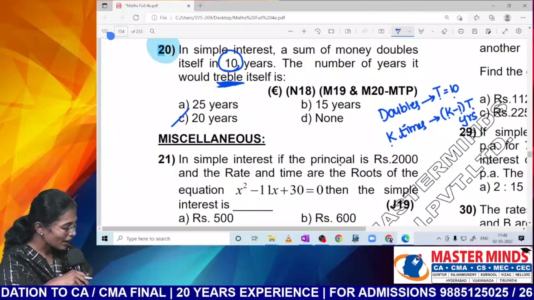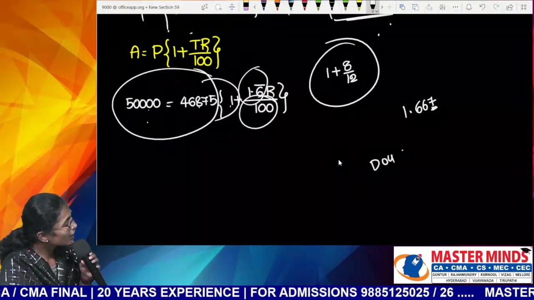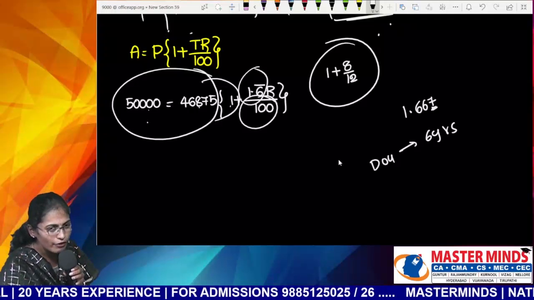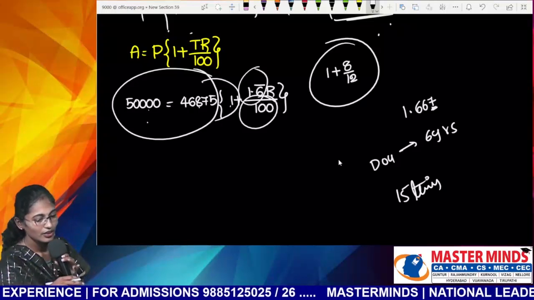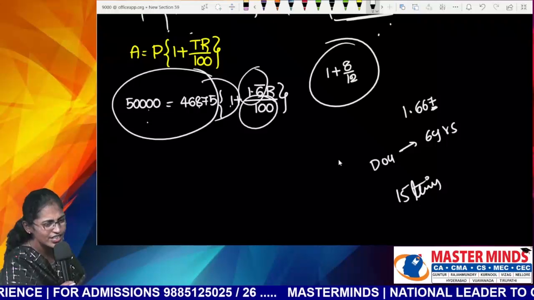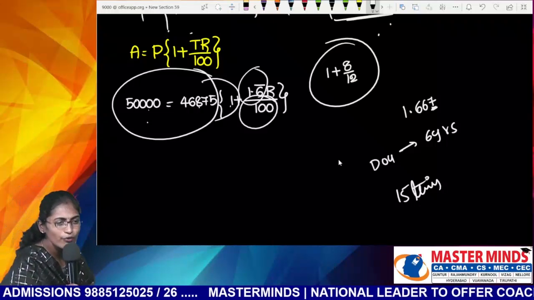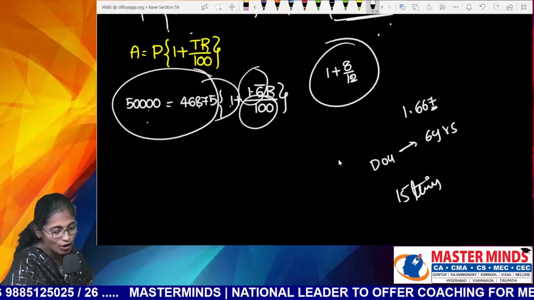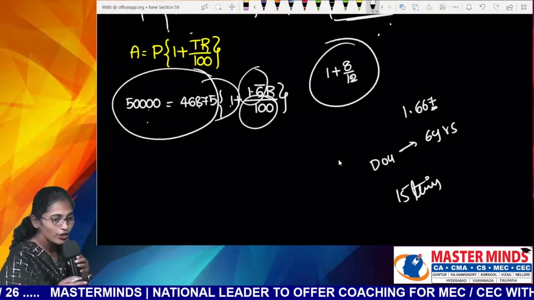Guys, listen to me. I'm writing another question. In simple interest, a sum of money doubles itself in how many years? Then it would become 15 times of itself. 15 into 6, or 14 into 6, or 16 into 6? 14 into 6 is how much? 84. So let me write down the formula, Nana.